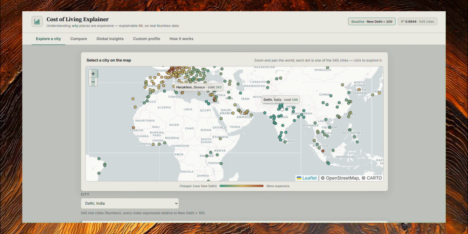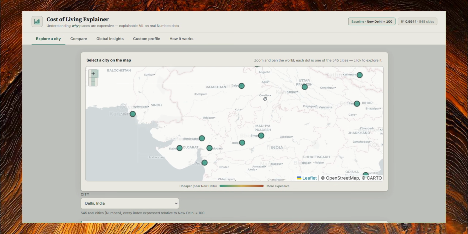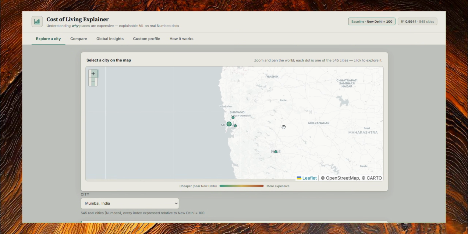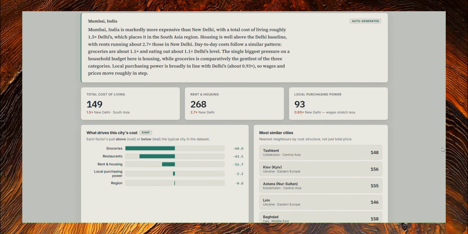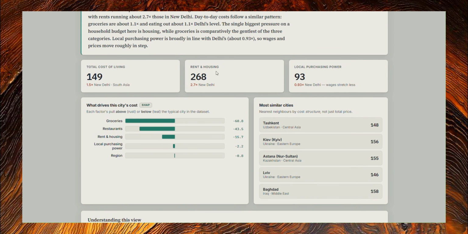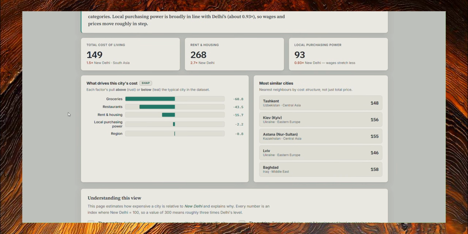We start with the landing page of the project, and everything is compared to Delhi, India. So Delhi, India over here is at the score of 100. Now let's do a more domestic comparison to start with, and let's compare Mumbai, which is also a hotly debated topic among most of my peers. If you look at this, you can see that the local purchasing power is slightly less than New Delhi, which means the wages are slightly lower. Similar cities are across Central Asia and Eastern Europe. The cost of living, therefore, is 1.5 times of New Delhi,